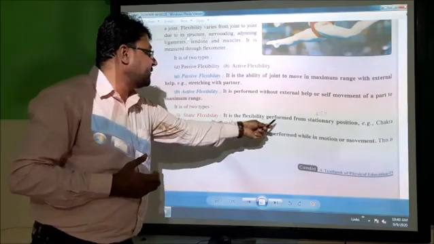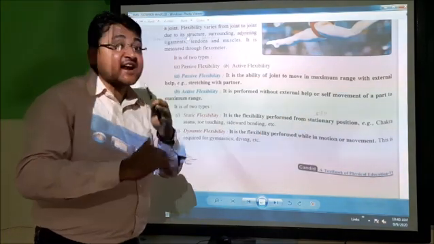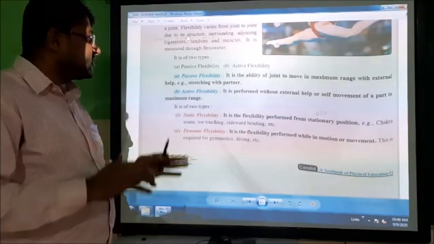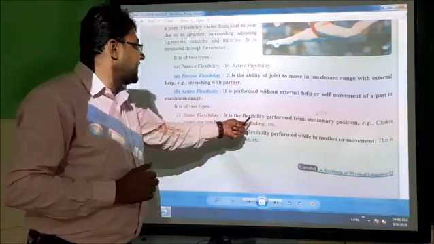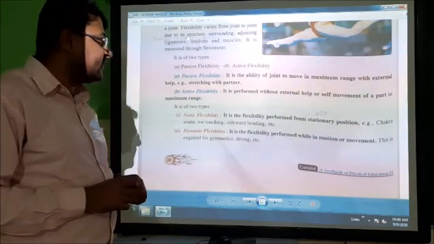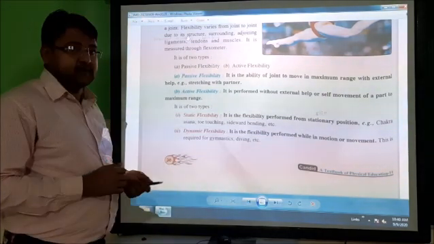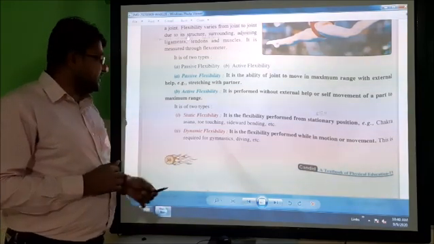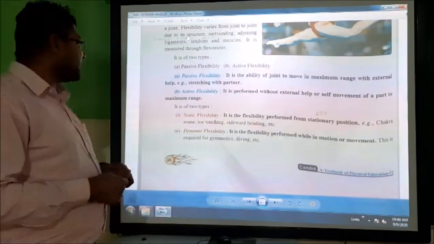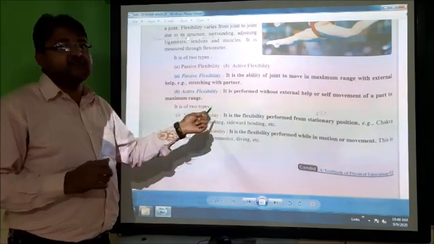It is flexibility performed from the stationary position, like chakrasana. Chakrasana, toe touching and sideward bending are examples of static flexibility.